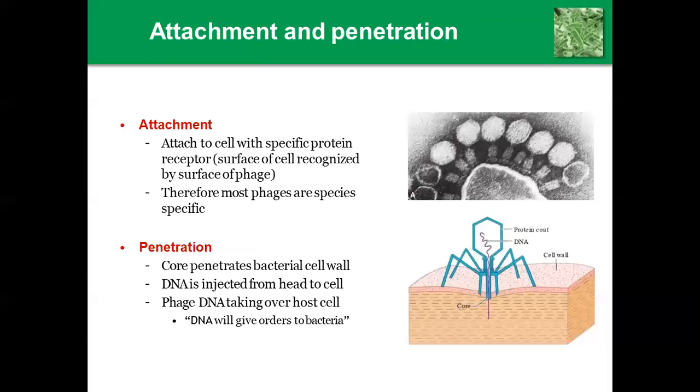Then attachment and penetration. Next, what will happen? The phage attaches to the cell with a specific protein receptor. The surface of the cell is recognized by the surface of the phage, therefore most phages are species specific. After attachment, they easily penetrate. The core penetrates the bacterial cell wall and DNA is injected from the head into the cell. Then phage DNA takes over the host cell. The DNA gives orders to the bacteria, so the DNA is just like our brain. The virus goes and controls the DNA of the bacteria, so the bacteria become entirely under the control of the virus.